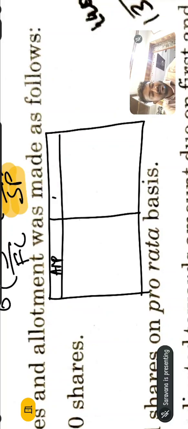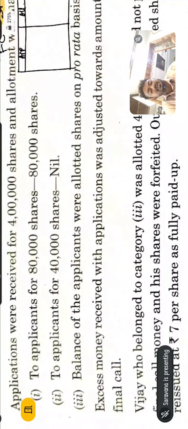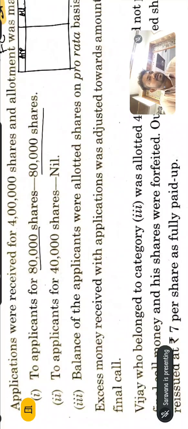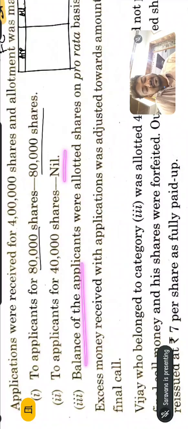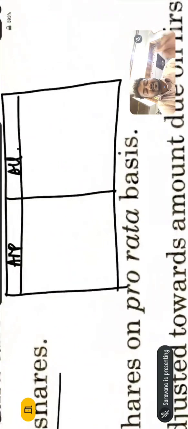In this application allotment, the bifurcation is also given. To applicants for 80,000 shares, 80,000 shares were allotted. It means a person who applied for 80,000 shares, the company is ready to give 80,000 shares. In the second case, who has applied for 40,000 shares, the company is not ready to give a single share. It means it is nil. In the third case, the balance applicants were allotted on a pro rata basis. This is the twist here.